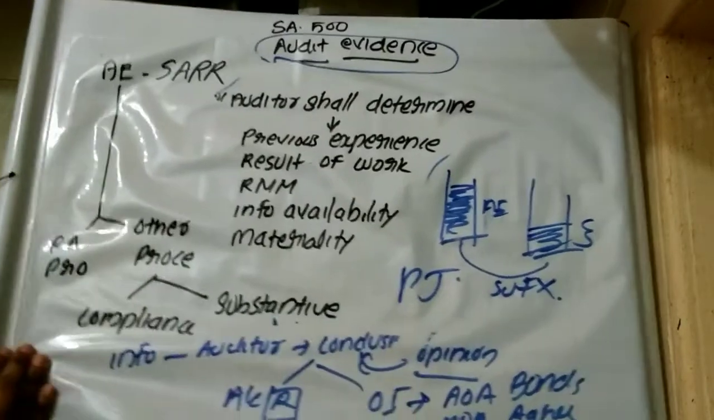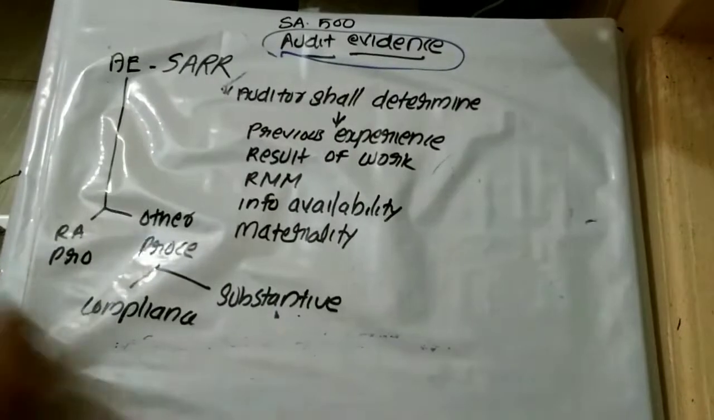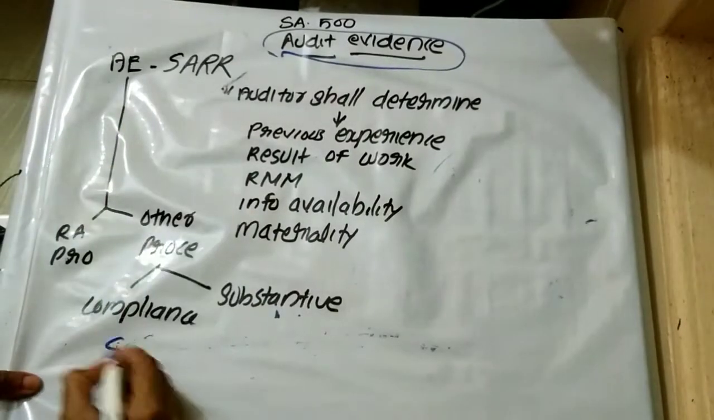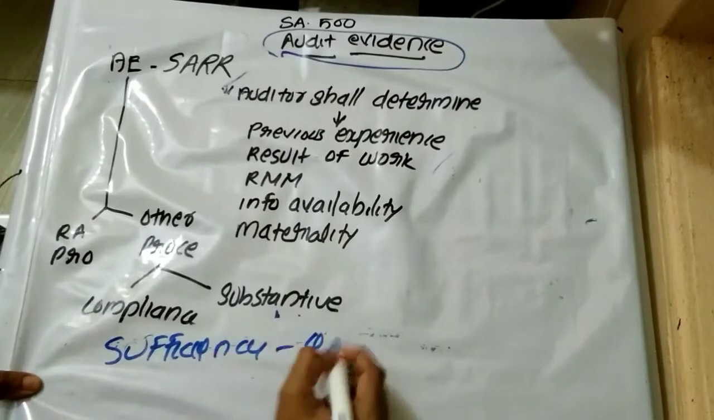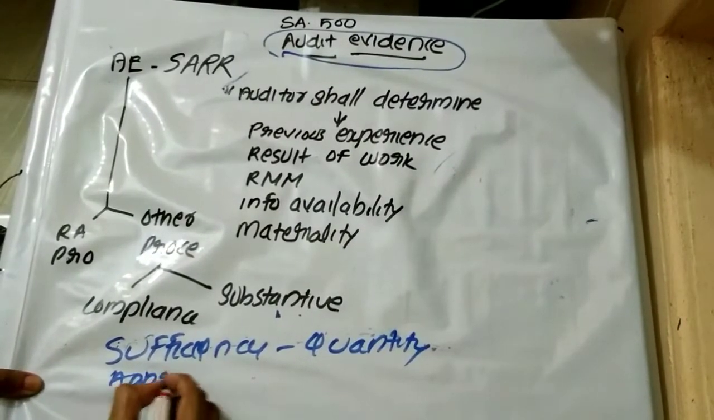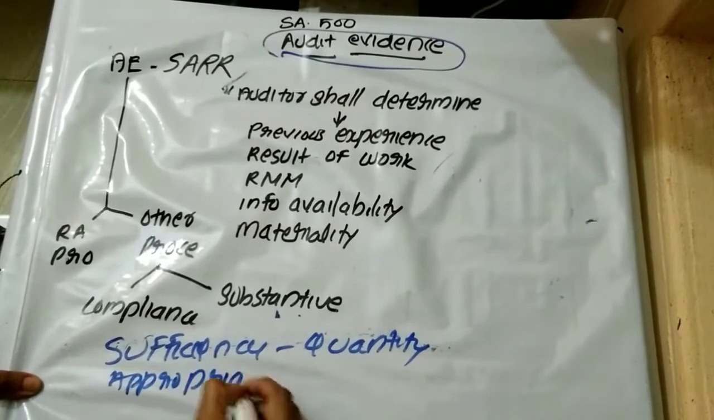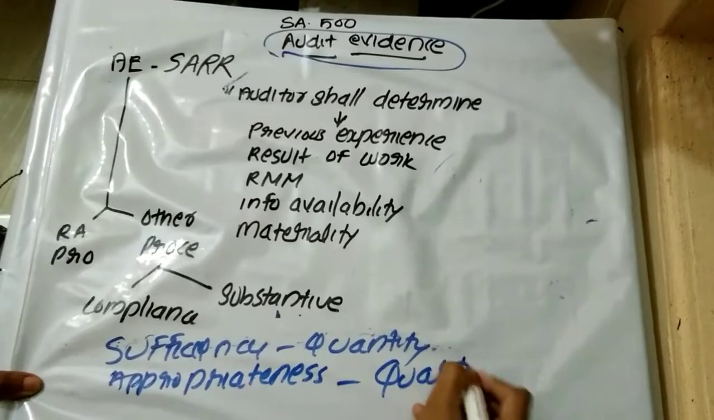Did you get what I have explained here? It means that S means sufficiency, the quantity of audit evidence. Appropriateness means quality.